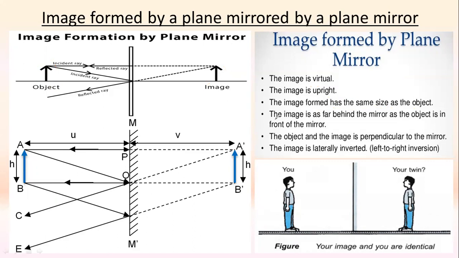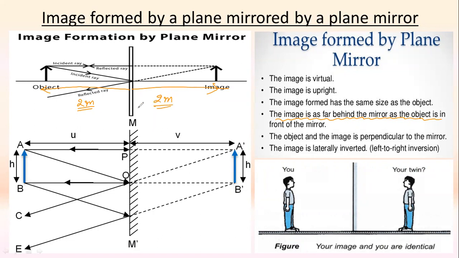Now the next thing is that the image is as far behind the mirror as the object is in front of the mirror. Means the distance of the image which is going to form behind the mirror will be equal to the distance of the object which has been placed in front of the mirror. So suppose, for example, if the object is at a distance of 2 meters, then the image will also form at a distance of 2 meters.